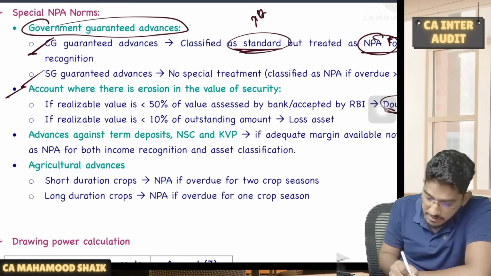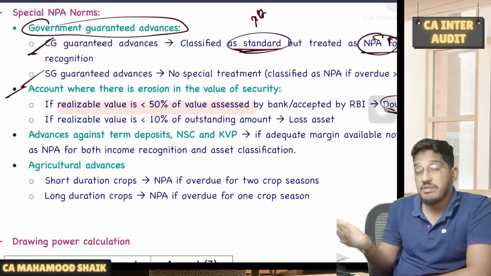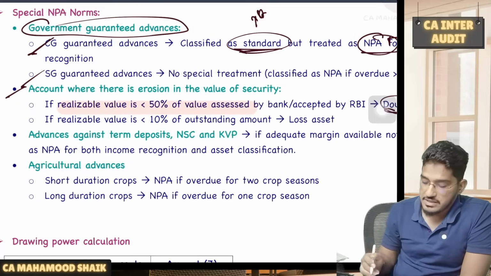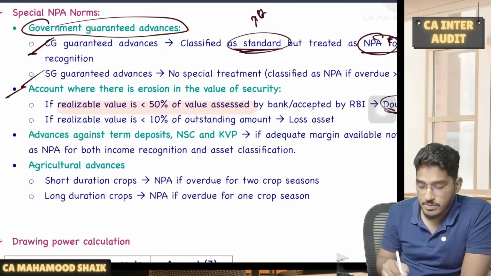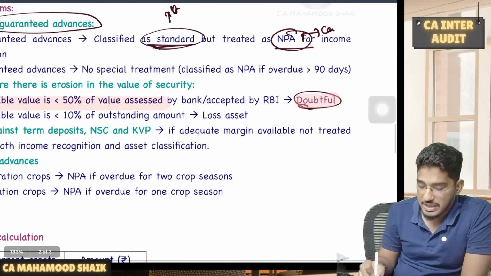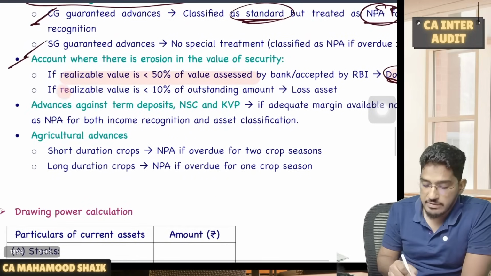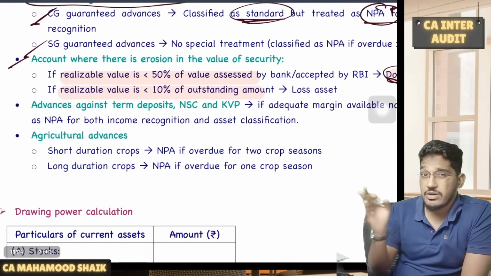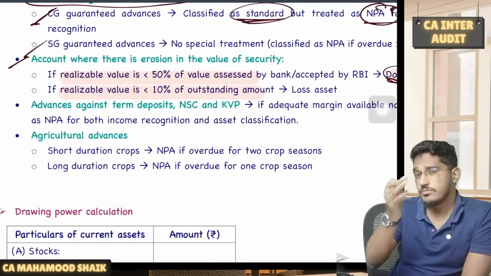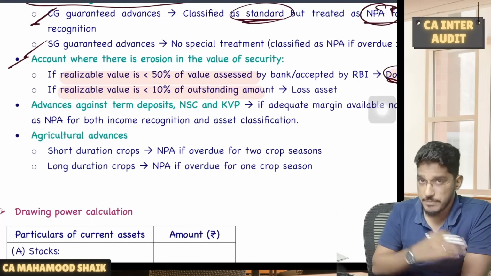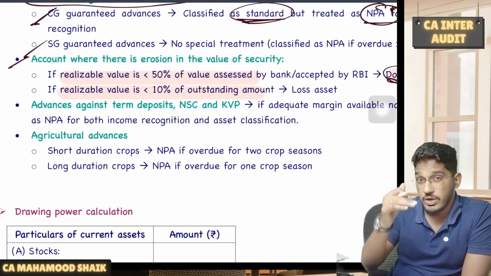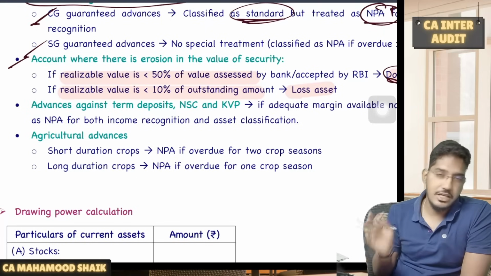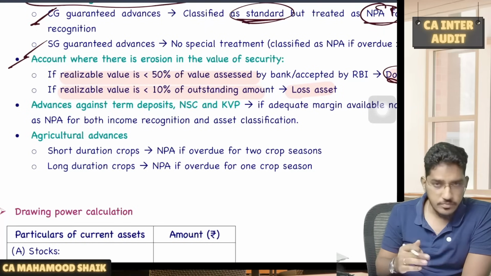So, if the realizable value is less than 50% of the value previously assessed, previously the banker or RBI would have assessed the value. From the previous value, if the realizable value is less than 50%, we have to classify it as doubtful. However, if the realizable value is less than 10% of the outstanding amount, whatever amount is outstanding from the borrower, even if the realizable value of the security has fallen to less than 10%, then directly it is loss. Okay.